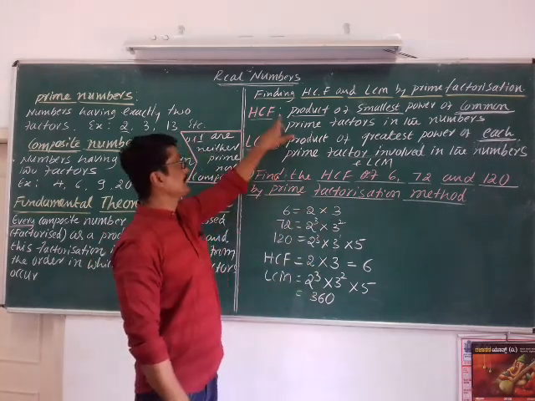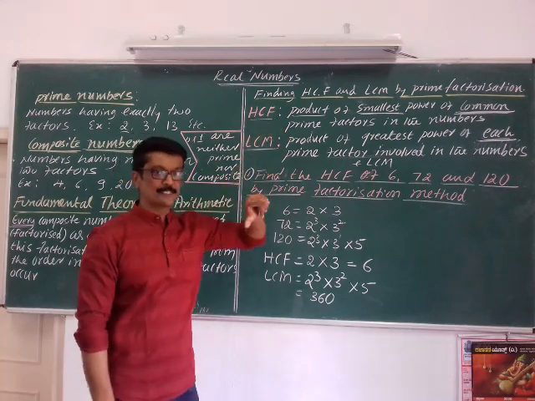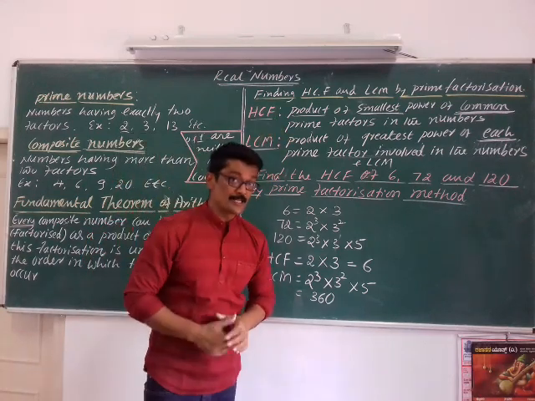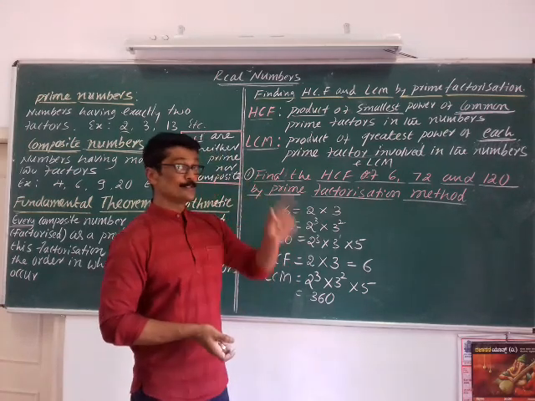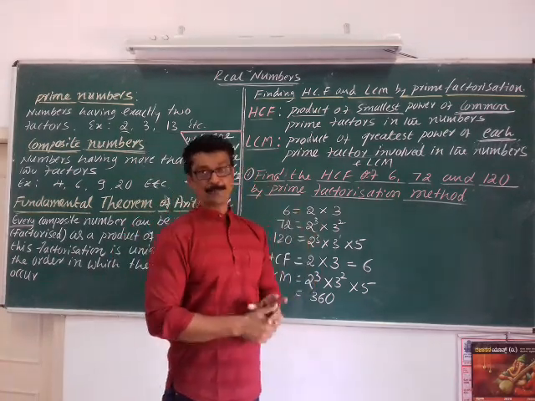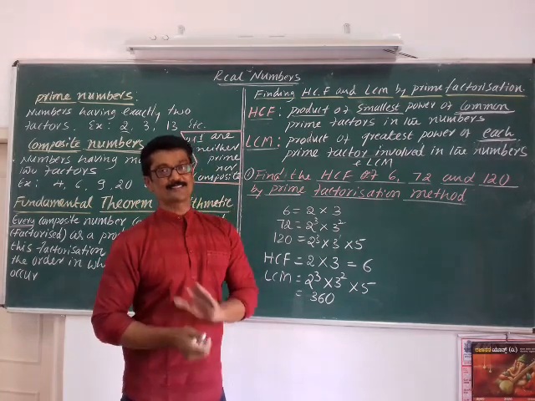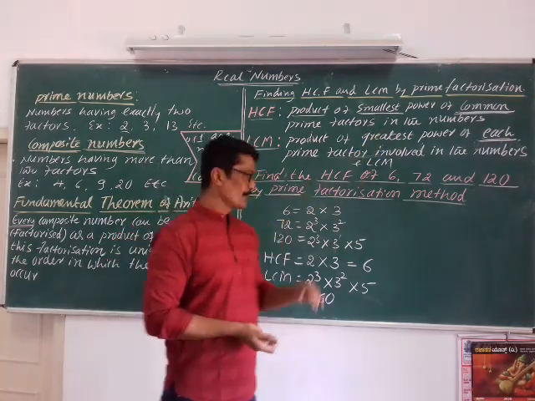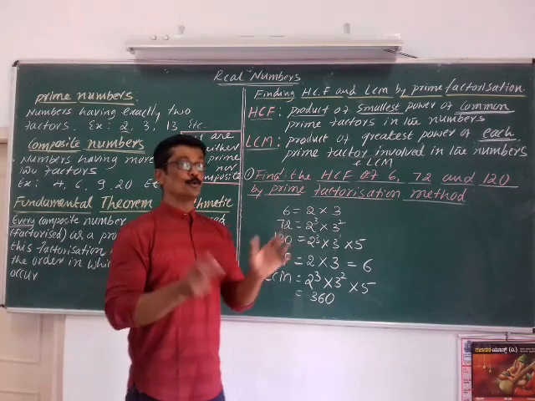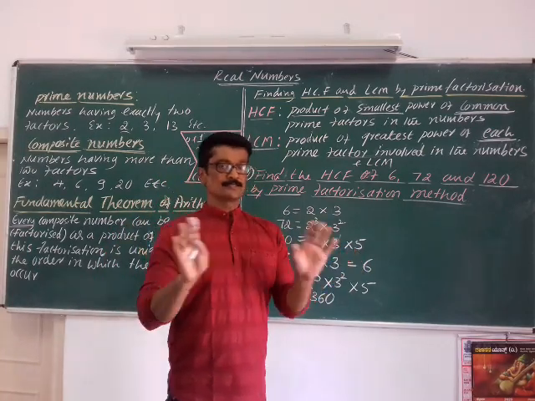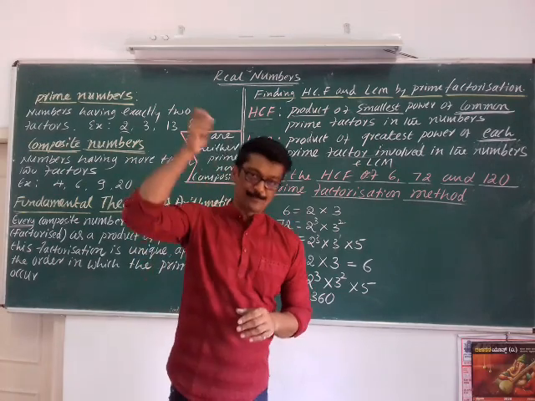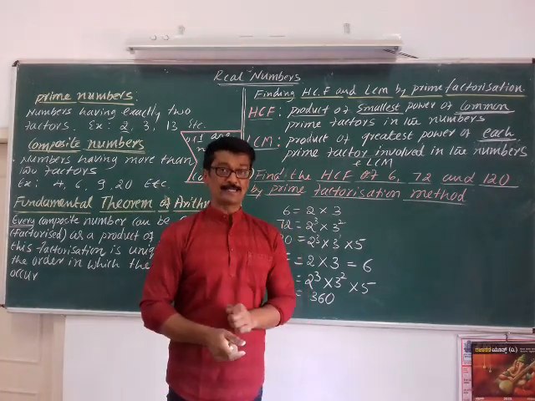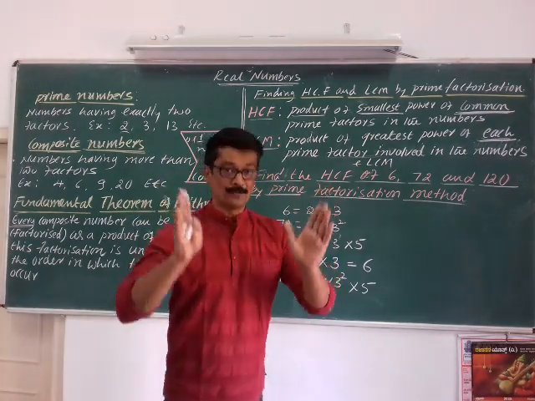So what you have to do is, first you need to do prime factorization. Next you have to consider these 2 points. How to write the HCF? First you need to select common factors. Among the common factors, you need to select the prime having the smallest power. How to find out the LCM? No need to consider common factors. You need to consider each prime and write its highest power.